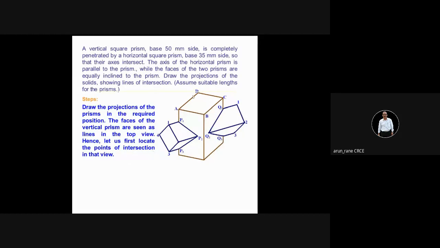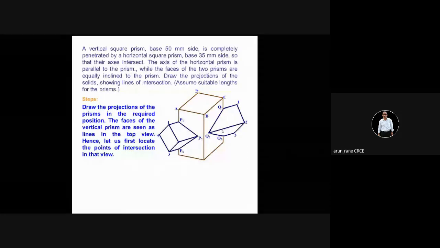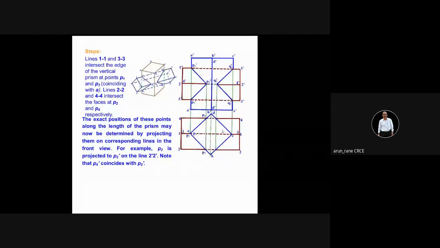Again, same labeling, same points: A, B, C, D, 1, 2, P1, P2, P3. Same as earlier. This is what you will be drawing. This is your solution.